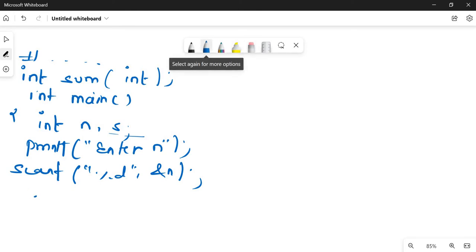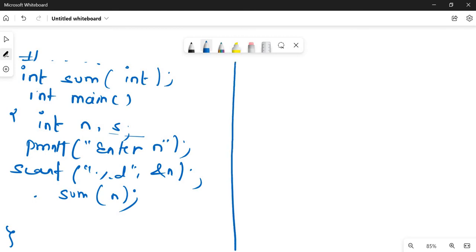Let me call my function, that is sum, and I'll pass my variable n here. After calling this function, I don't know what the result is, so let me go to the called function now. Again, this is called function declaration. Now let's go to the function definition part.